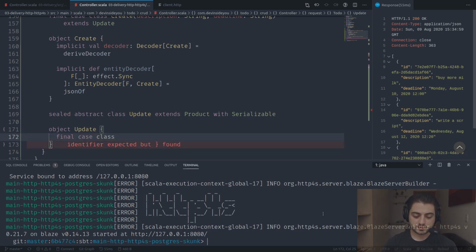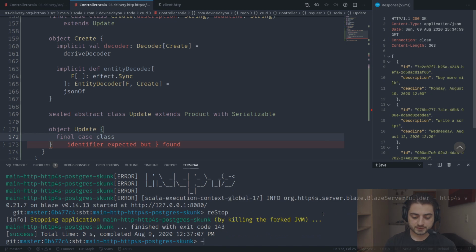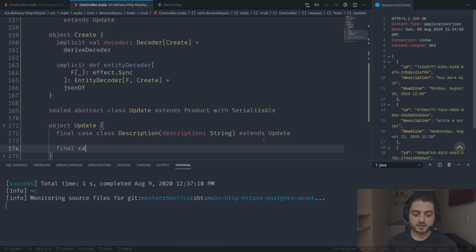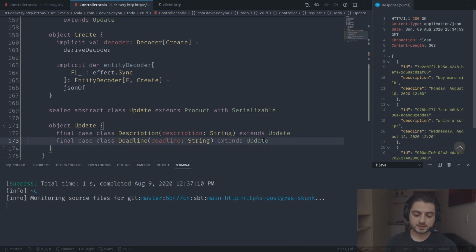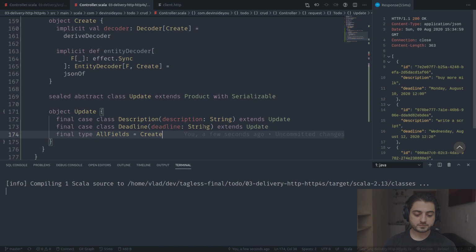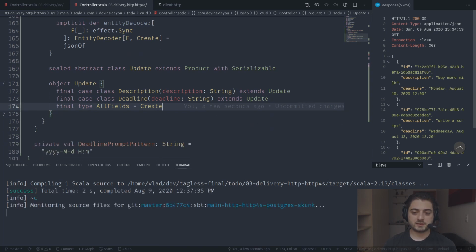Let's actually start the server. Stop the server. Restop. And let's just go back to compile. Final case class, let's update the description, which is just a string, extends update. Then we're going to have case class deadline. It's going to be deadline, which is also going to be a string, extends update like this. Let's actually not have this empty line. And we're going to have a type alias to make it look cool. All fields is going to be the same as create. Okay, so this is going to be our ADT.